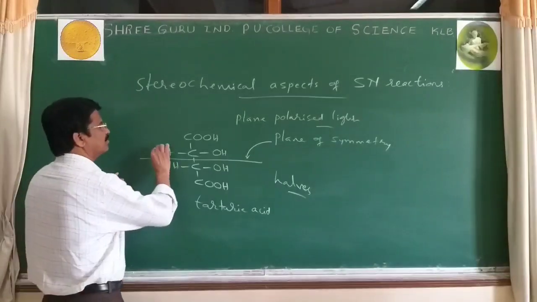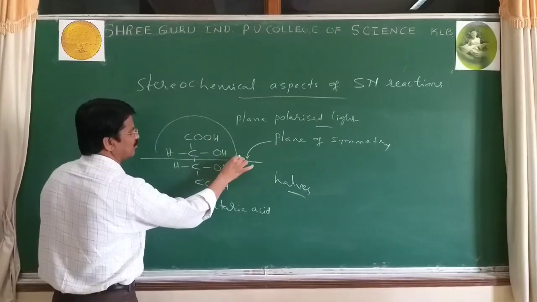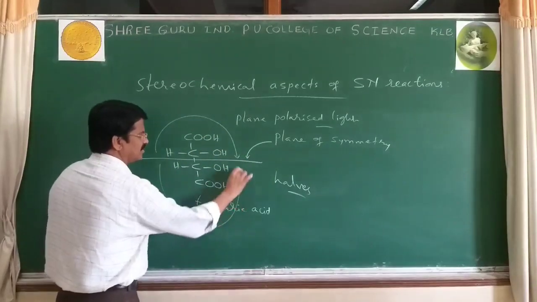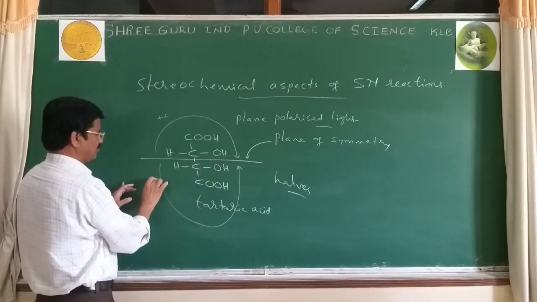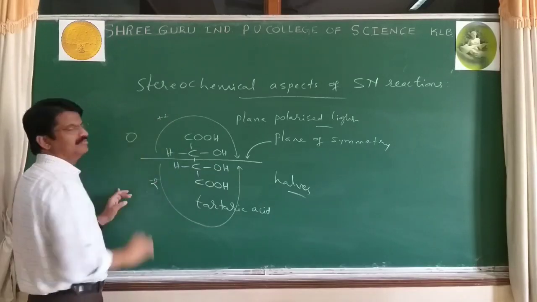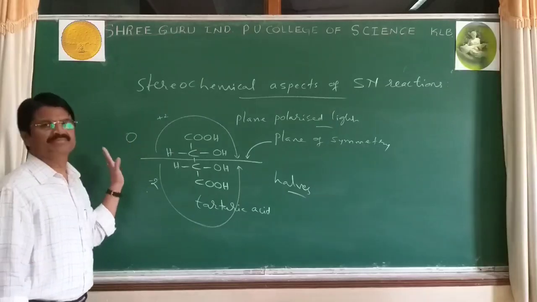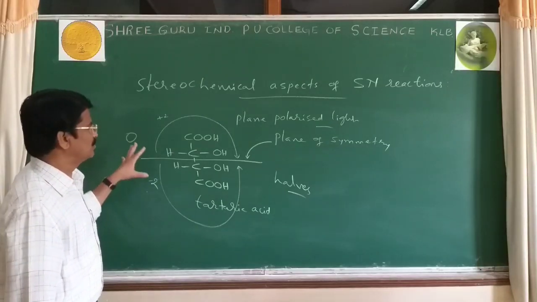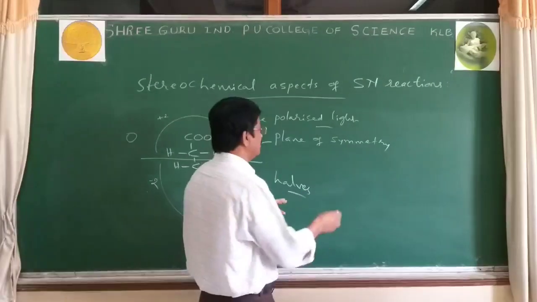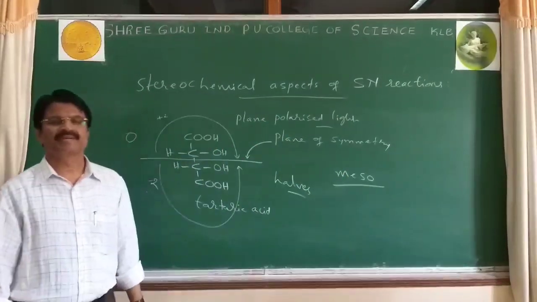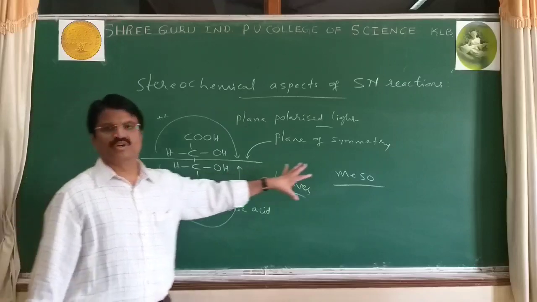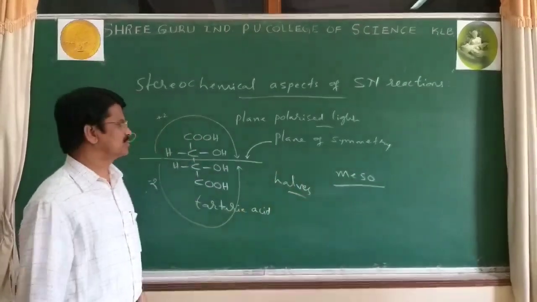Since the first half rotates clockwise and the other half anti-clockwise, let it be plus 2 and minus 2. Plus 2 minus 2 is 0 rotation. Therefore, such molecules are optically inactive and are also called meso compounds. What are meso compounds?